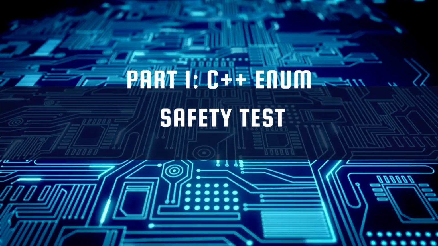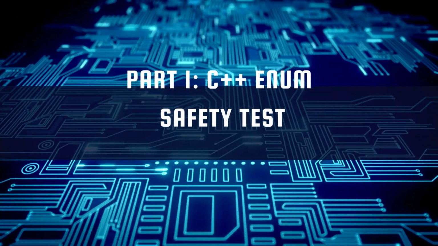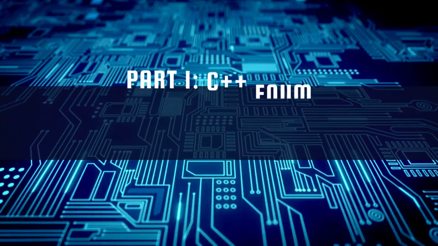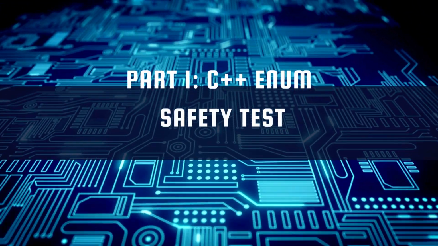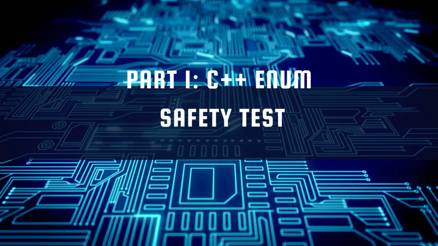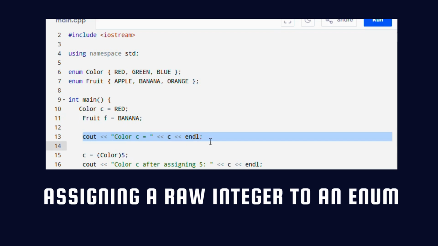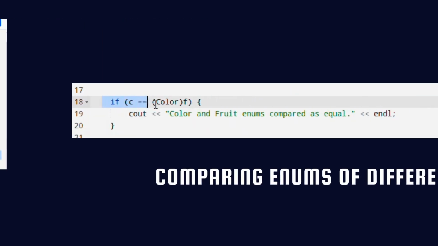C++ enum safety test. In C++, we use a simple enum for color and another for fruit, and we perform 10 operations. Let's go through some of the most interesting ones. Assigning a raw integer to an enum. C++ allows it, especially with the cast. I assigned C equals color 5 and it worked. The output showed color C after assigning 5. This is not safe because 5 isn't a defined enum value.